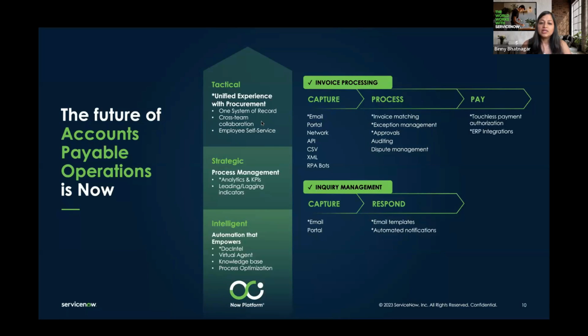So there were three areas as we were thinking about a solution, that where do we want to focus on. One was the tactical side. Like I'd mentioned, we really don't want these personas or teams to be spending time at the tactical level. So we've automated most of it. The experience, like I said, is straightforward. We've made it really easy, automated as much as we could out of the box.